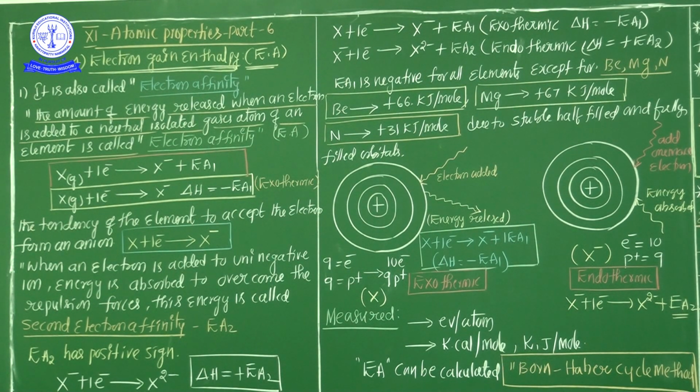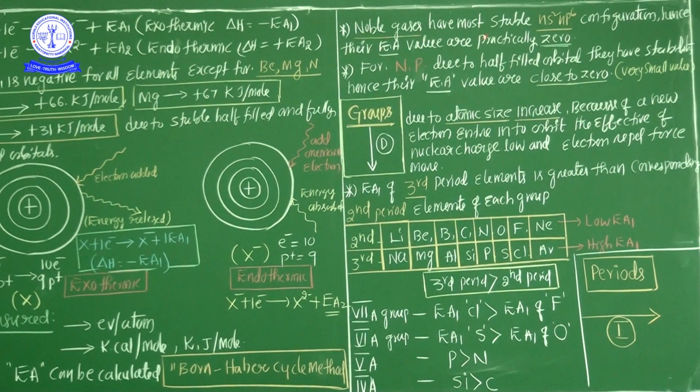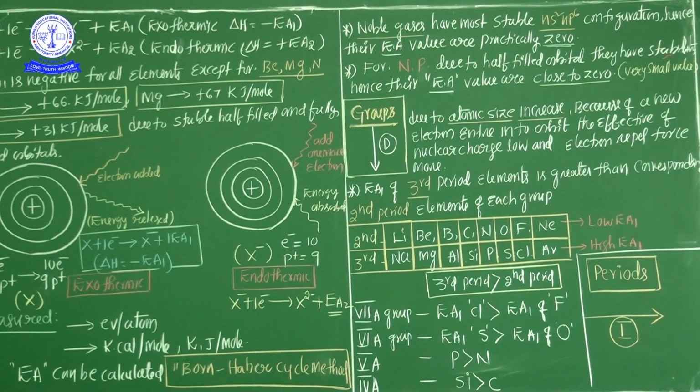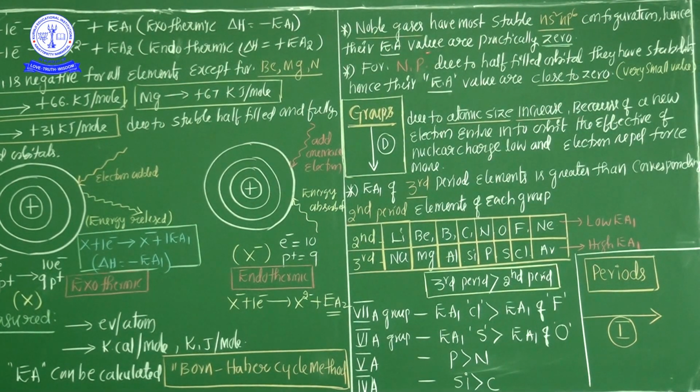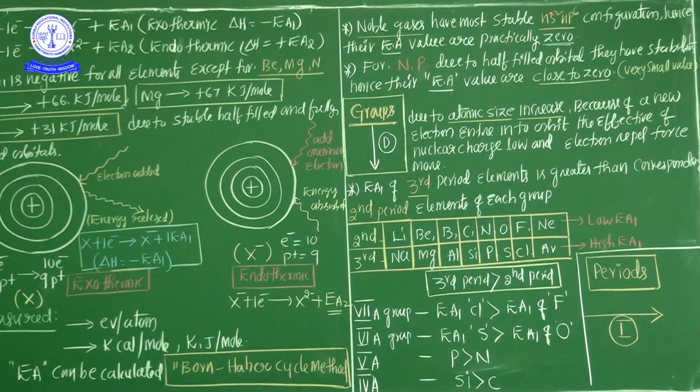There is no electron affinity value for the noble gases because their orbitals are completely filled. Noble gases have the most stable ns2 np6 configuration, hence their electron affinity value is practically zero. Completely filled with electrons means the upcoming electron does not easily enter the orbital. That's why electron affinity value is practically 0.